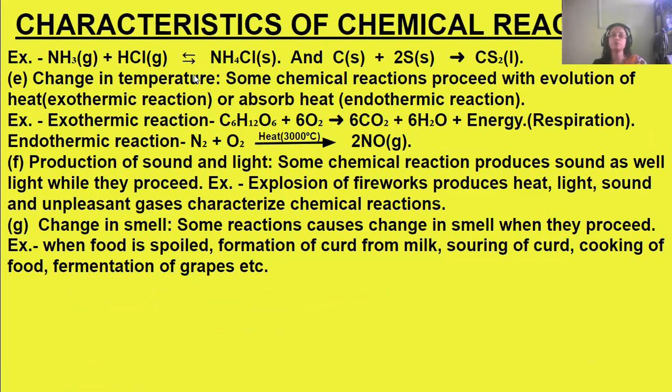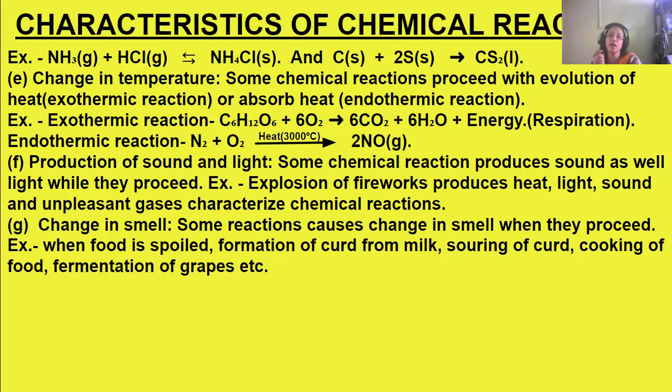Okay, so the two gases, ammonia and hydrogen chloride, are reacting to form a solid substance known as ammonium chloride, which has different properties than the parent gases. Then another example is carbon, which is a solid, and sulfur, which is also a solid. When these two react, they form carbon disulfide, which is a liquid. So the state change shows that a chemical reaction is taking place.